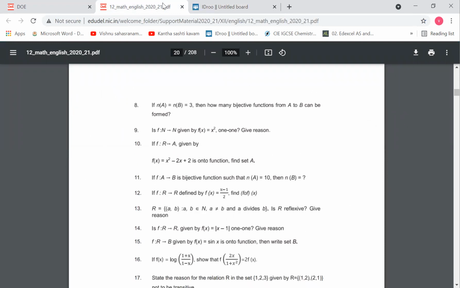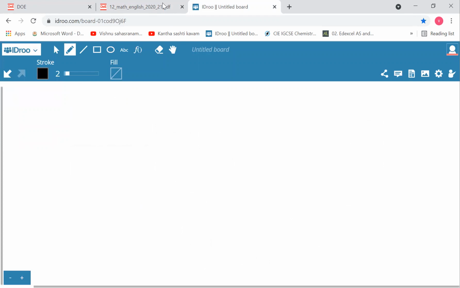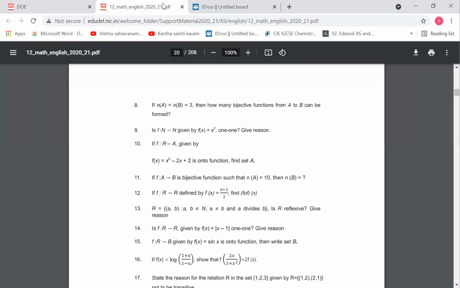If n of A is equal to n of B is equal to 3, then how many bijective functions from A to B can be formed? This is pretty simple. You know that given n of A is equal to n of B is equal to 3, the number of bijective functions is given by n factorial. So here n is 3, so it is going to be 3 factorial, which is equal to 3 into 2, which is equal to 6. So the number of bijective functions that can be formed is 6.